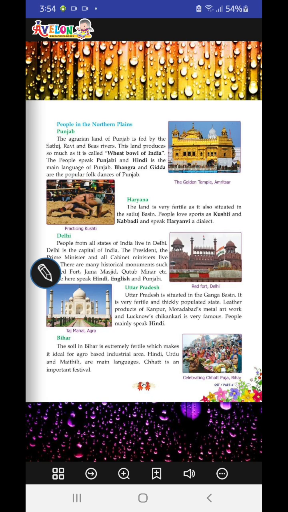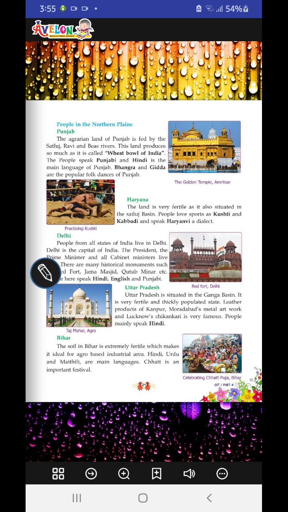Now, Haryana's land is very fertile and is situated in the Satluj basin. People love sports such as Kushti and Kabaddi and speak Haryanvi. Haryanvi, not Haryani, but Haryanvi, is a dialect which is spoken here.